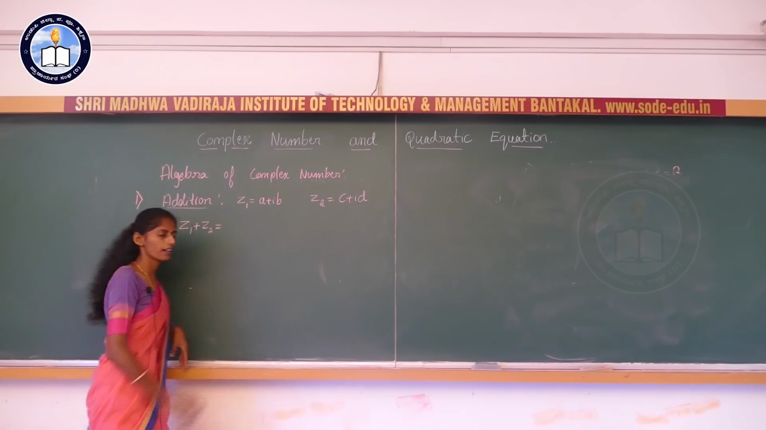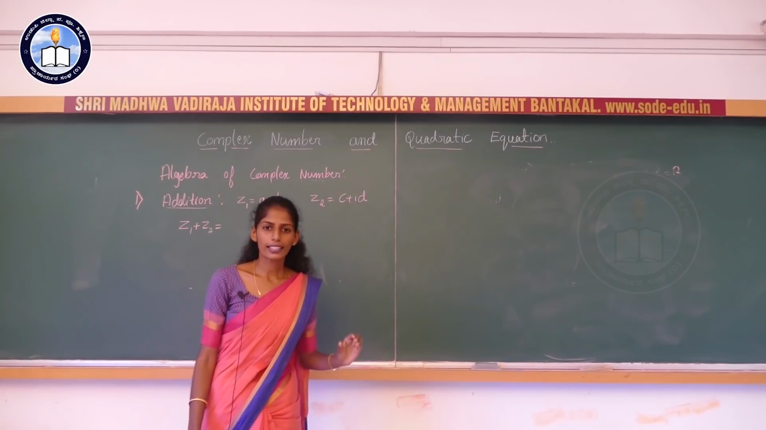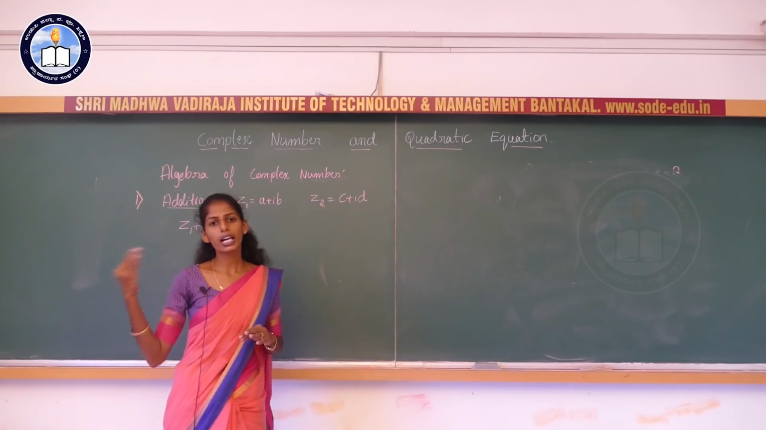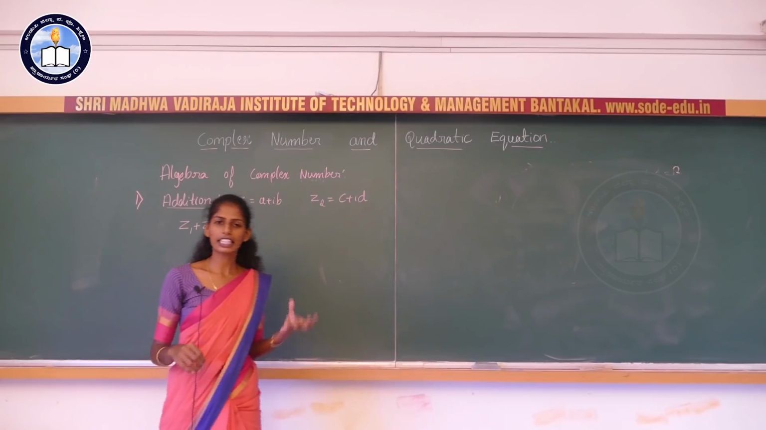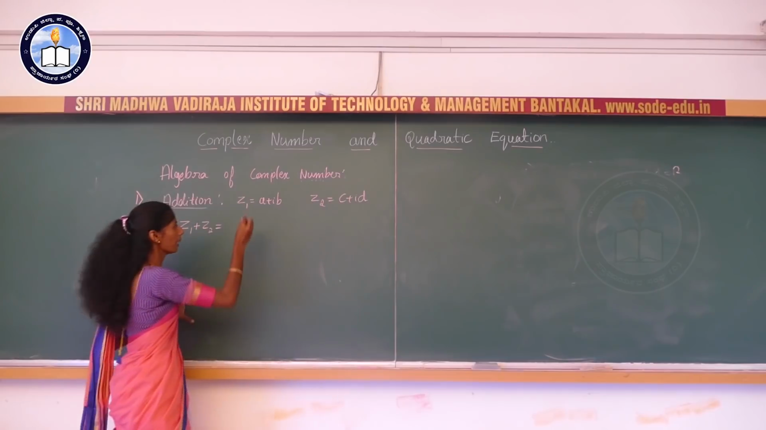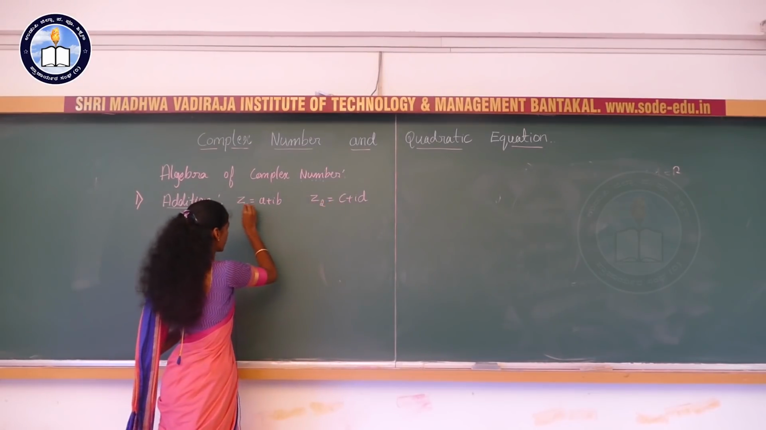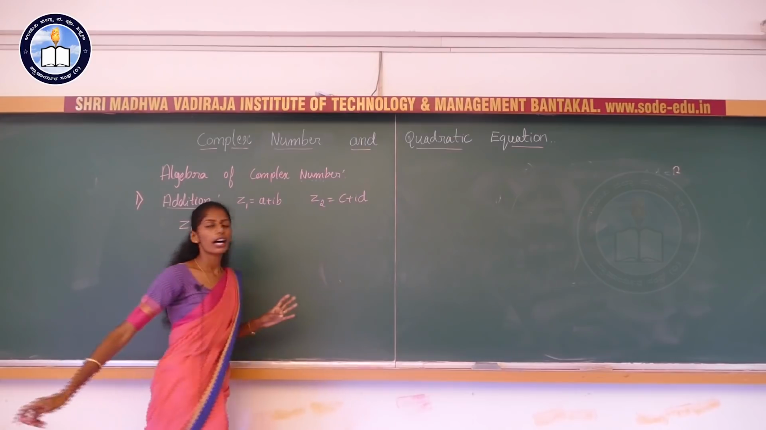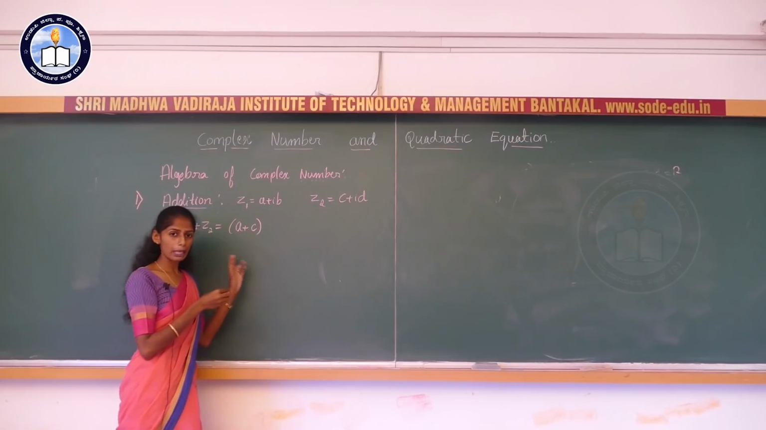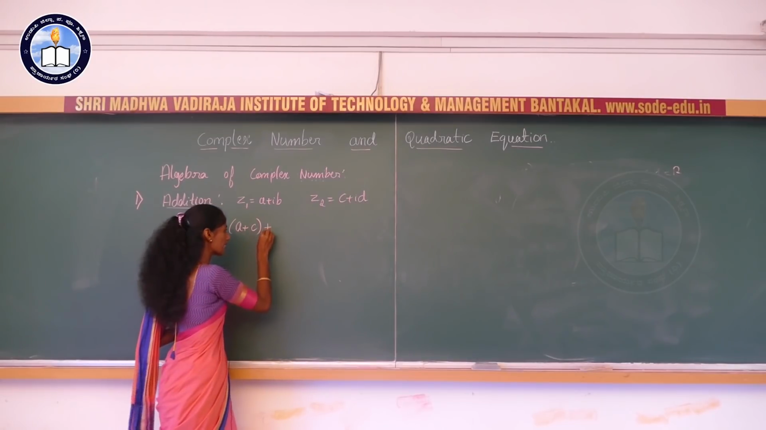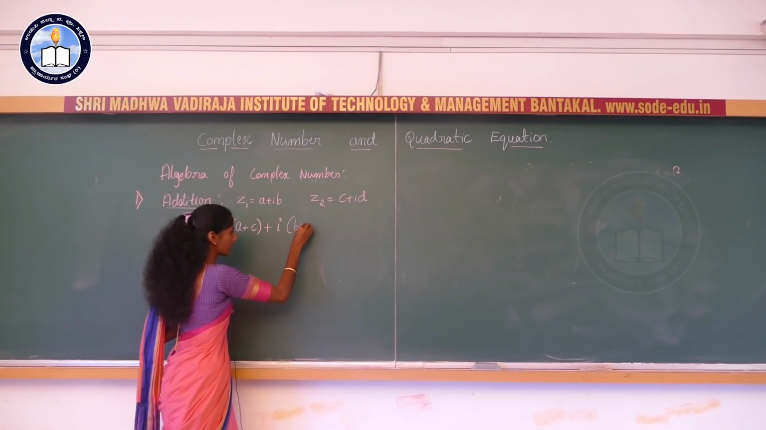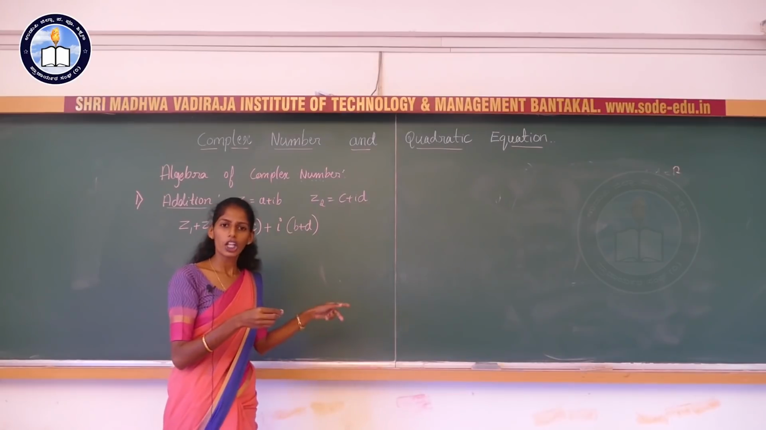How to add this? We need to add the real part to the real part and the imaginary part to the imaginary part. The resultant will also be a complex number. For example, this is the real part of z1 and this is the real part of z2. I need to add a plus c, real part to real part, plus i as it is, then b plus d. The resultant is also a complex number.